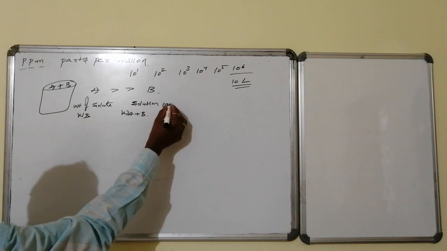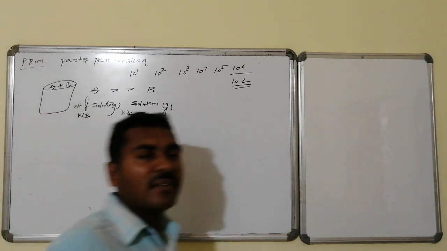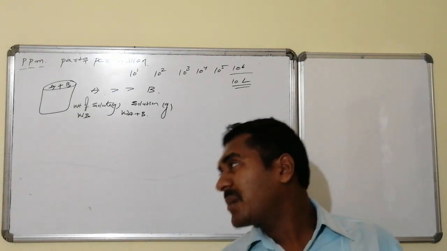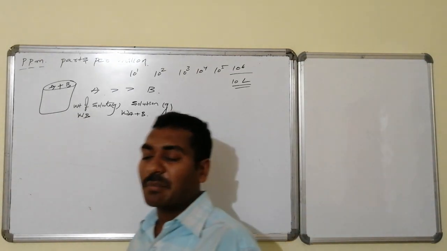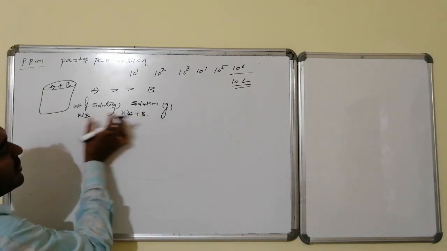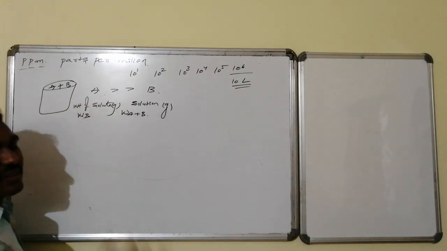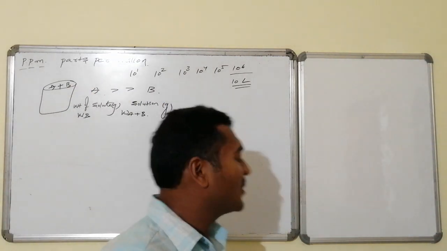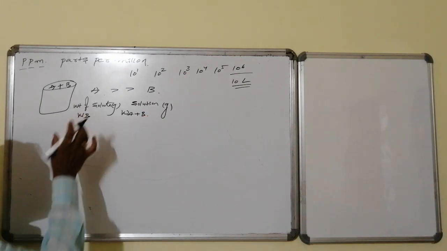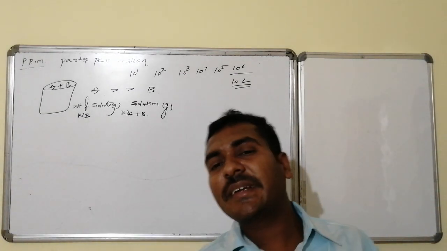As per the given information, WB grams of solute is present in W of A plus B. But if I compare W of A plus B and WB relatively, A is very great, which implies A plus B is also very great. Before this quantity, WB has no significance, as such a very small amount of B is present.